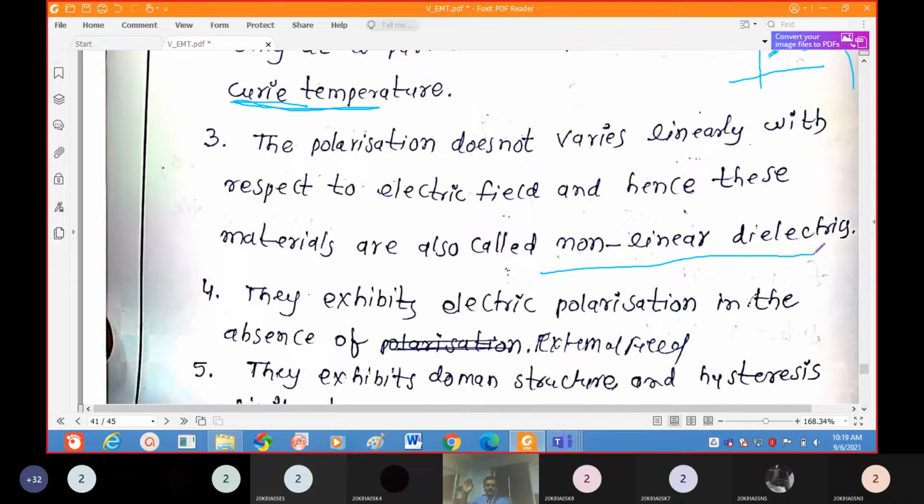After that it increases and decreases. After a particular temperature it reaches the maximum and suddenly goes to a lower value. That temperature is the Curie temperature. After the Curie temperature, the dielectric constant is very low.